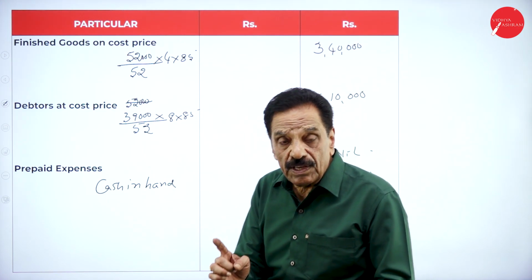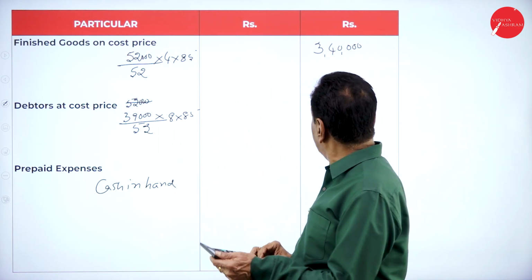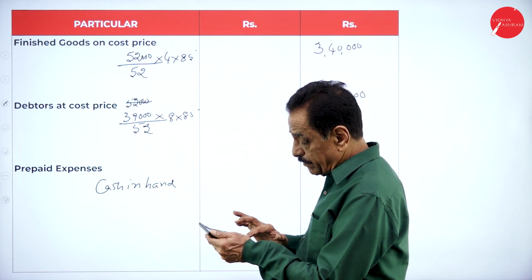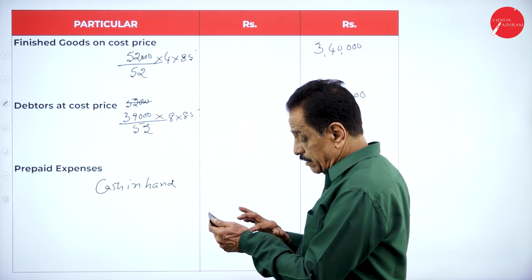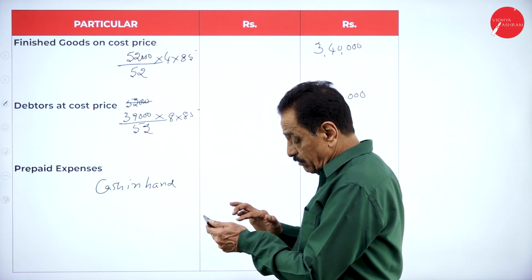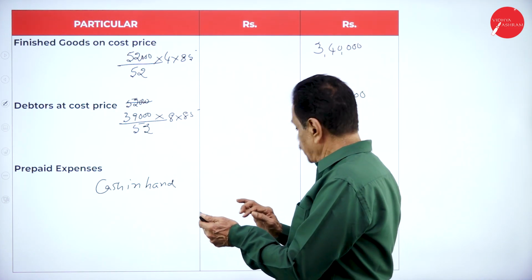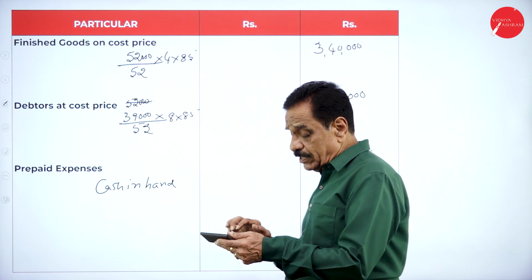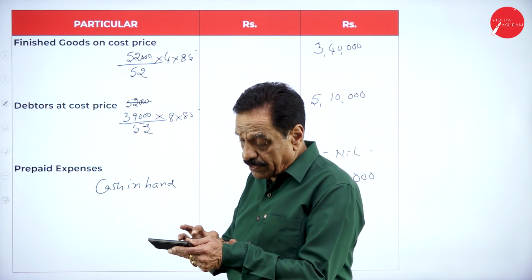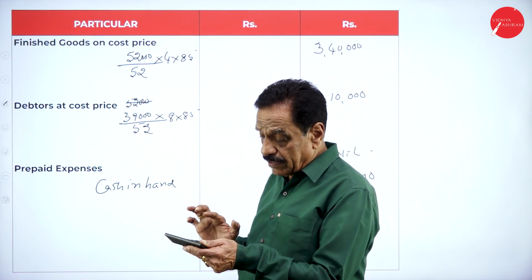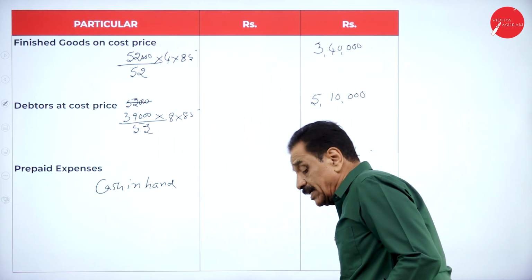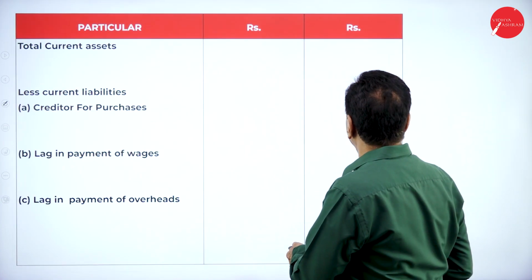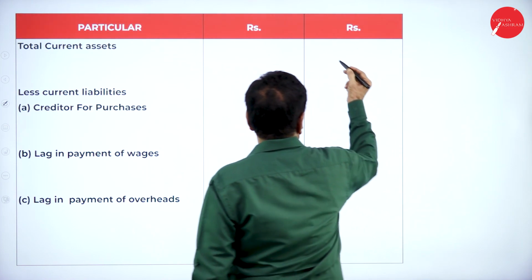So 1,60,000, 1,70,000 plus 3,40,000 plus 5,10,000 plus 50,000, 12,30,000. 12,30,000 total current assets.